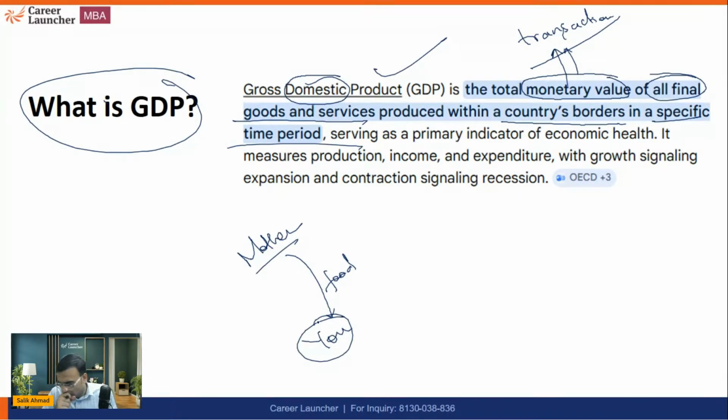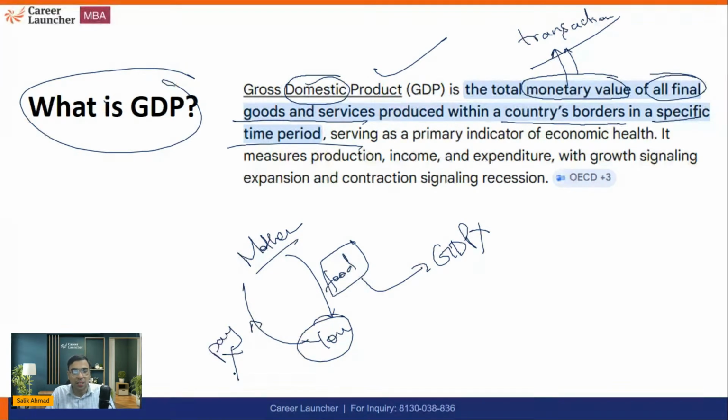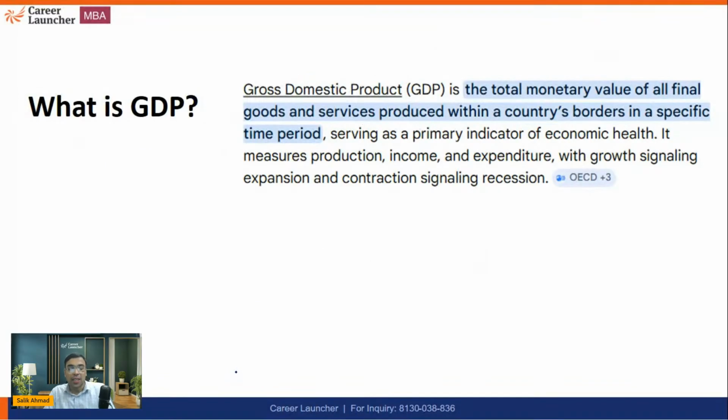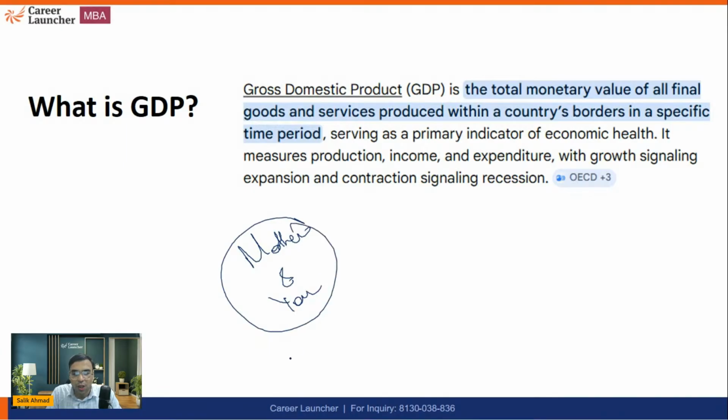So this food, will this be added into GDP? The answer is no, because you are not paying your mother. I believe you will not be paying your mother. That's the idea behind this. But instead, let's say your mother and you decide to open a restaurant.